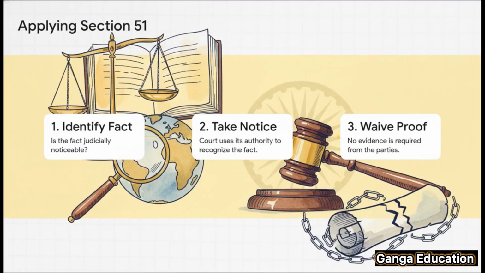So how does a court actually use this power? Well, it follows a very logical three-step process. First, the court looks at a fact and decides, hey, is this something that's judicially noticeable? Second, if the answer is yes, it uses its authority to officially take notice of that fact. And third, the moment the court does that, boom, the requirement to produce any evidence for that fact just vanishes.